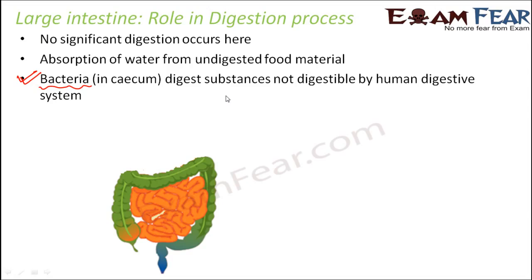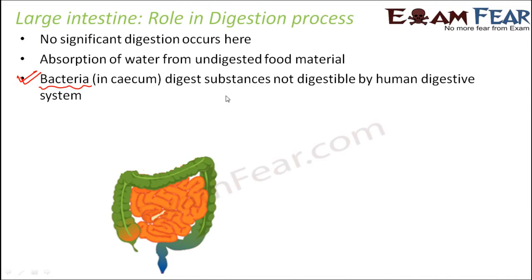So the bacteria will digest all those substances. So that is where the symbiotic relation exists. Bacteria gets benefited because it is getting its food. Human beings get benefited that some of the materials are getting digested, so they don't really bother. It does not cause any harm to human beings.